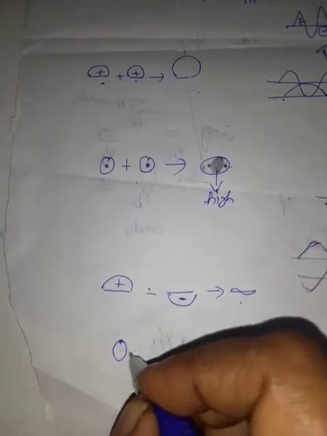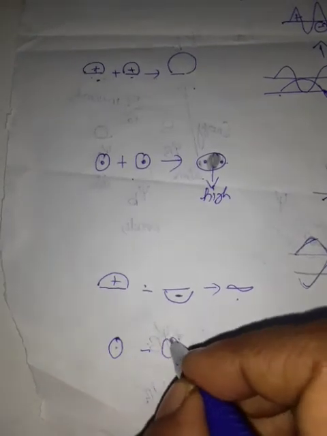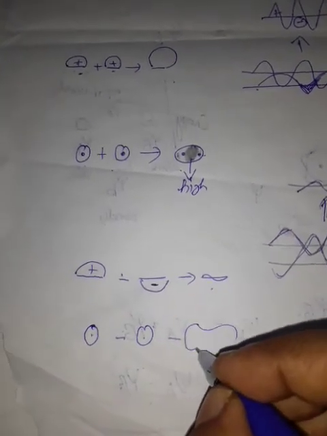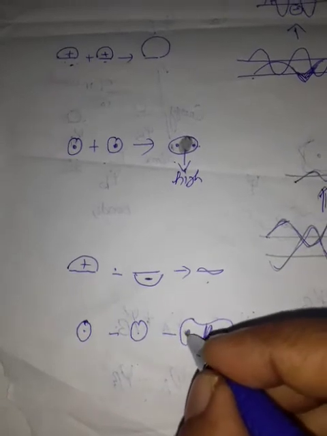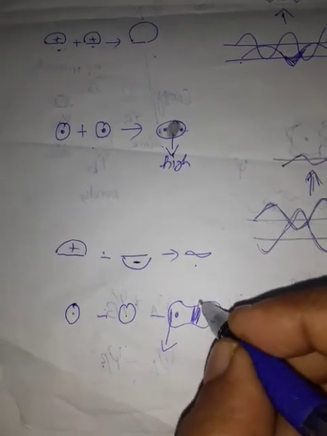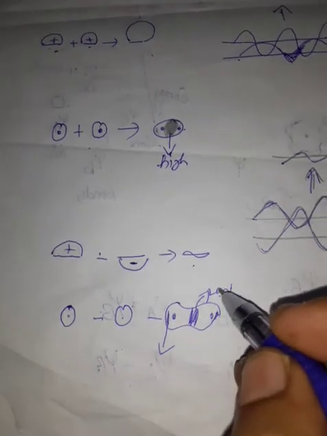Here there is high electron density at the corners and low electron density at the center.